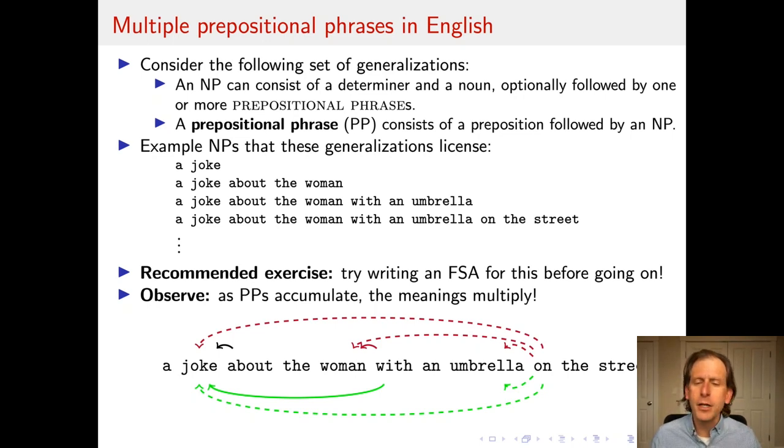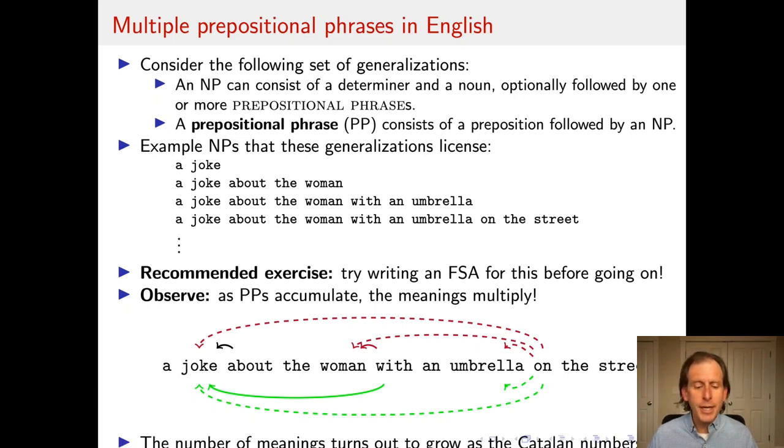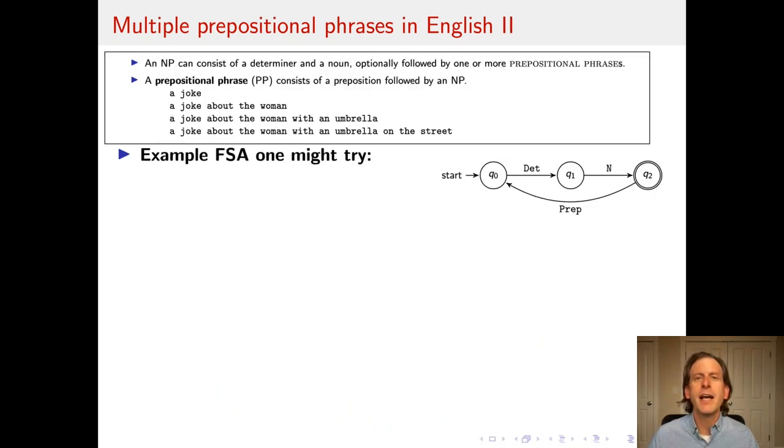If with an umbrella is modifying joke, it turns out, and I recommend that you think about this for a while yourself, offline, it turns out that the interpretation where on the street modifies woman is not available, but the other two interpretations where it modifies umbrella or modifies joke is available. So there are actually 5 different interpretations here, 3 on the top and 2 on the bottom. Okay, and so actually it turns out that the number of meanings grows as the Catalan numbers, which is a very, very fast, it's an exponential increase. So this is a challenge.